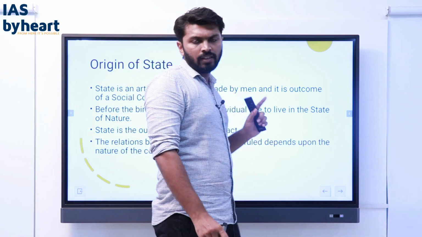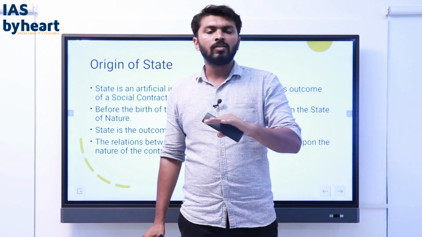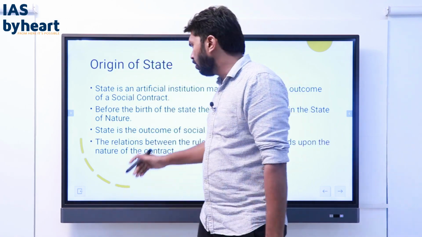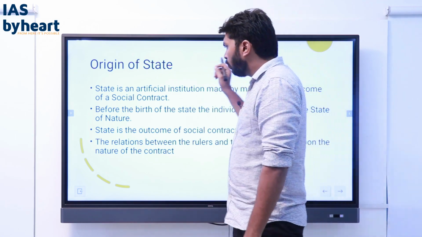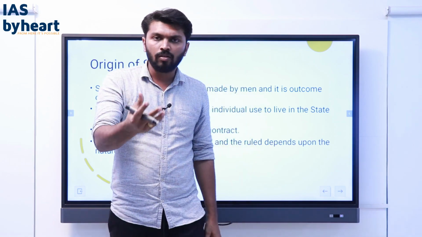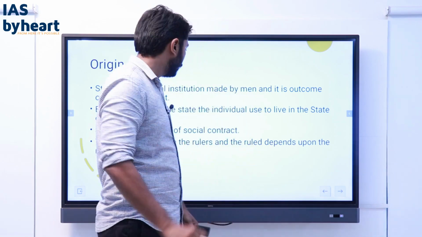State is an artificial institution. It is not a natural, it is not an organically evolved institution. It is an artificial institution made by men, and it is the outcome of a social contract. That is what the social contract theory of a state says.